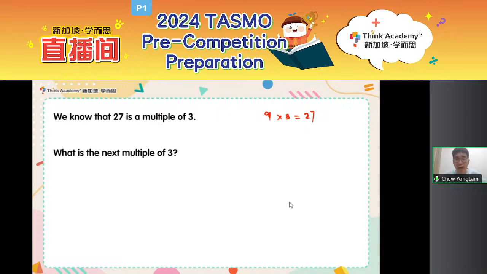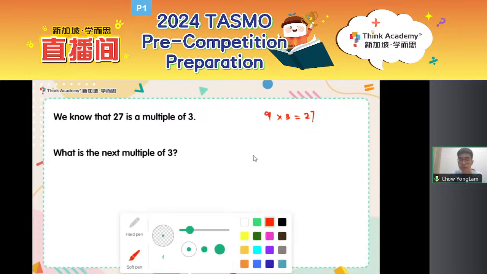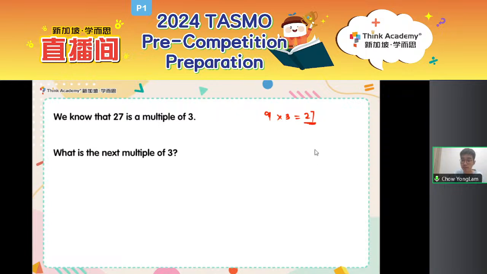Multiplying numbers by 3. After 27, what is the next multiple of 3? No, it's not the answer yet. What is the next multiple of 3? No, 10 is not the multiple. In the equation here, 27 is a multiple. So somebody say 10. I think you might be doing 10 times 3 equals 30, right? So 27 to 30. Okay, so how do we get 27 to 30? Other than doing 10 times 3, again, because after 9 is 10. To get from 27 to 30, what actually happened?